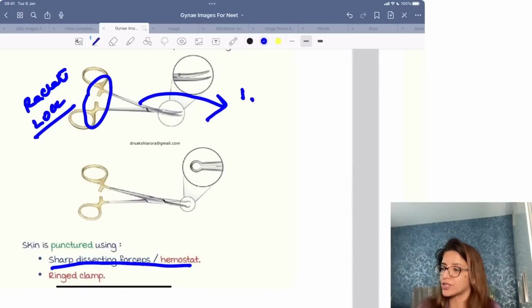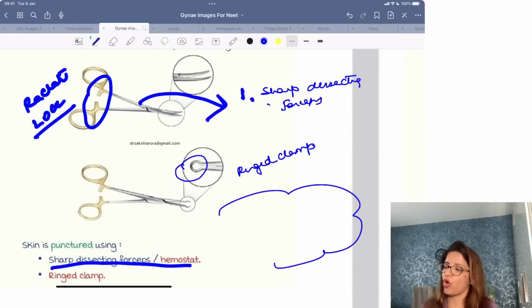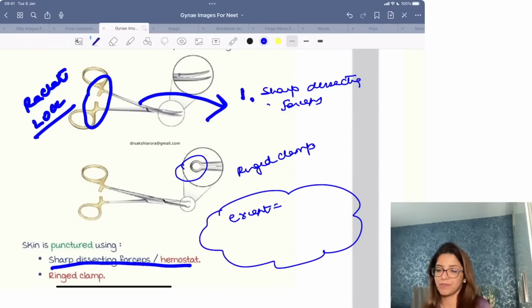There are just two forceps which don't have any lock. So this is a sharp dissecting forceps, and this over here is a ring-like clamp, a ringed clamp. Please understand, forceps will always have a ratchet lock except for two forceps. What are the two forceps? All those who attended my GSOC classes in Bhatia, all those who have attended Marrow, you should tell me: name the forceps which don't have a lock.